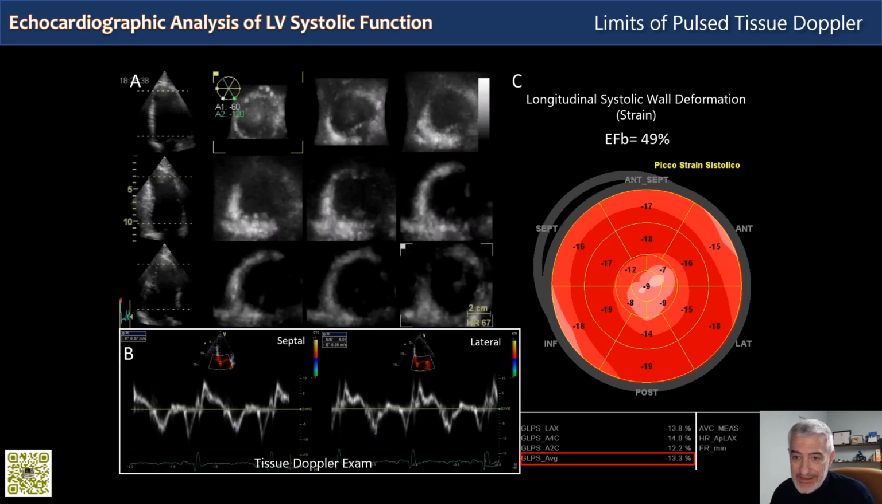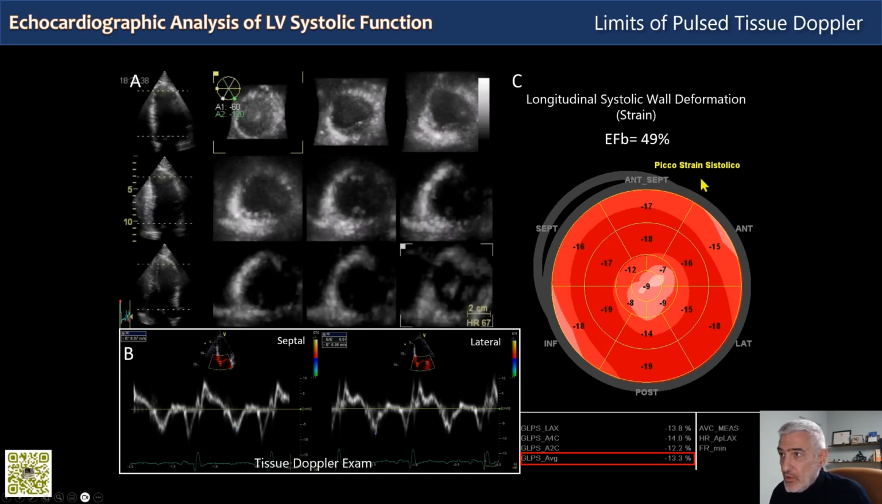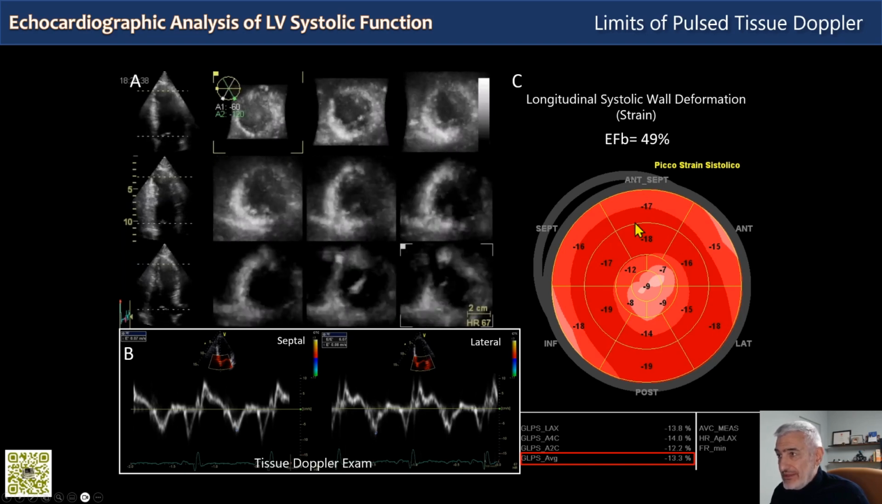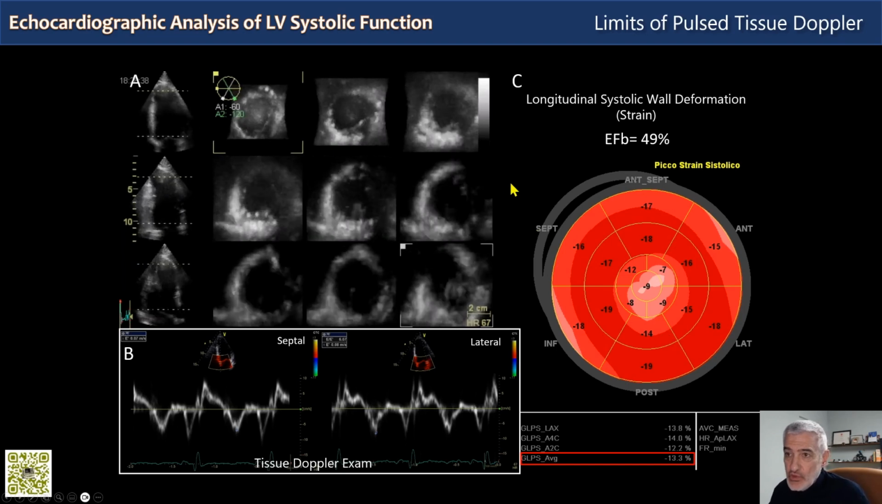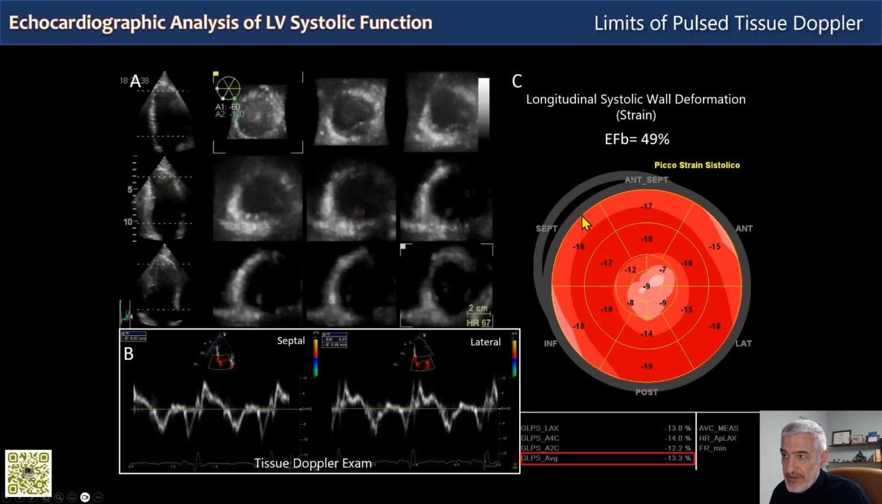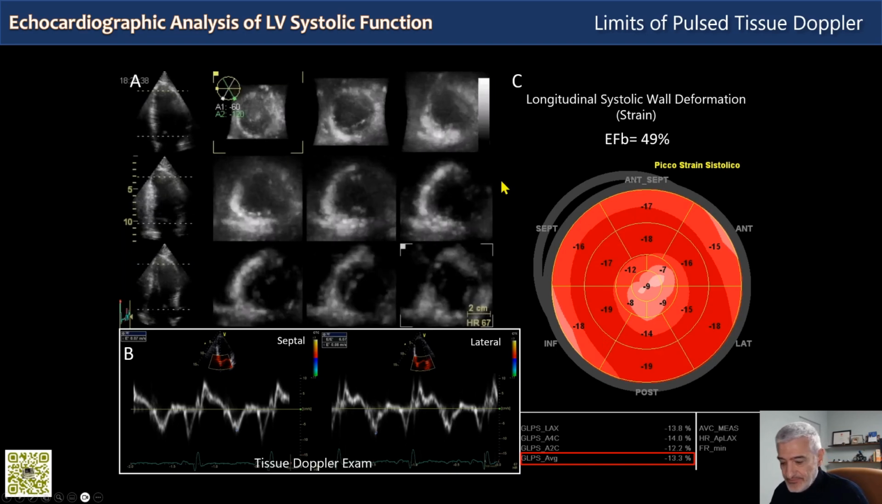It is a segmental analysis which not only looks at only two ventricular walls, the inferior septum and the lateral wall, omitting all the others in this bullseye view, but it also prioritizes the basal segments of all the ventricular walls more than the apex.